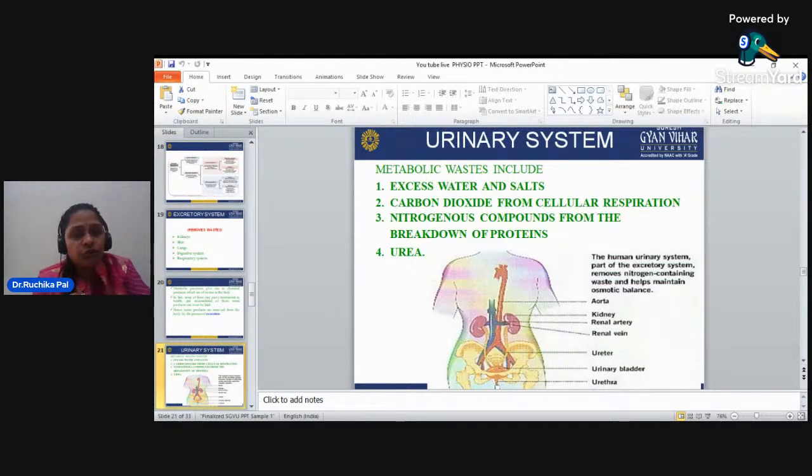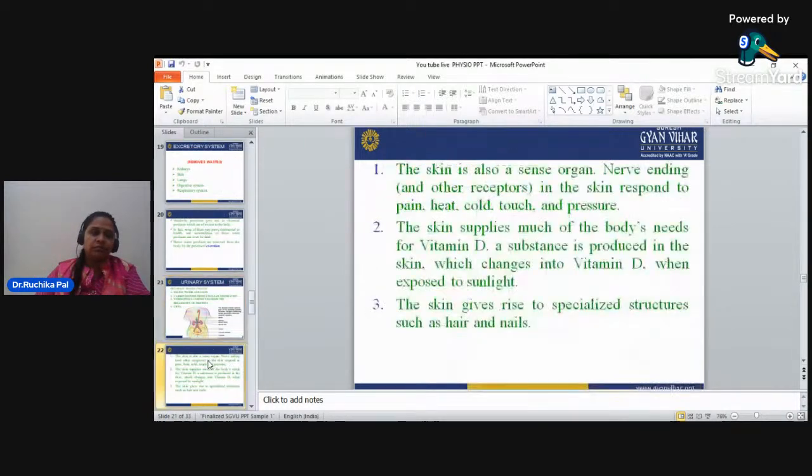Now, if we talk about the urinary system, the metabolic waste includes excess water and salts, carbon dioxide from cellular respiration, and nitrogen compounds from the breakdown of proteins, and urea. These are the metabolic waste. Now, how will they be removed from your body? The urinary system is part of the excretory system. It removes the nitrogen-containing waste and helps maintain the osmotic balance. This is the function of the urinary system.